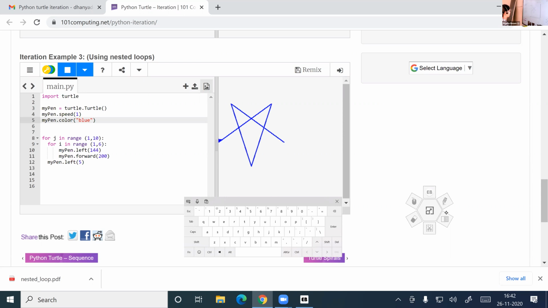So 5 times, now I became 5. So executing one more time. So 5 times the inner loop executed. Now the inner loop is completed, then which statement will get executed? My pen dot left 5. So you can see my pen dot left 5. Only 5 pixels.